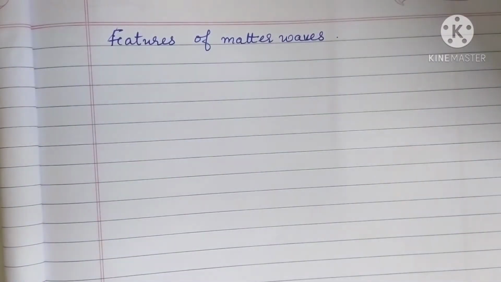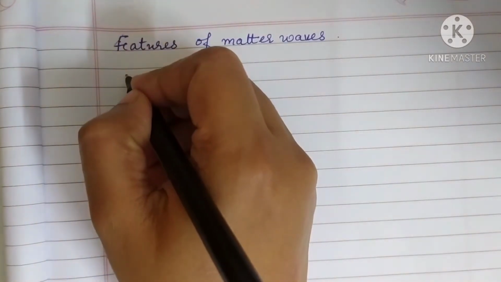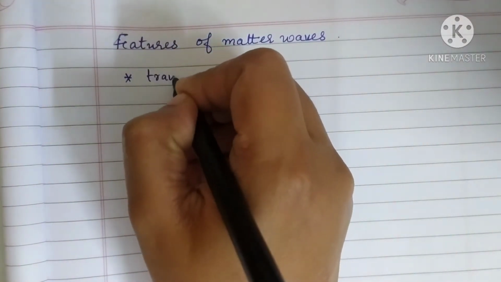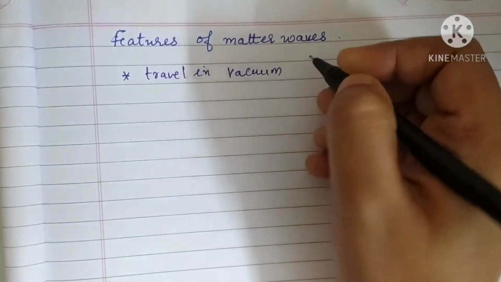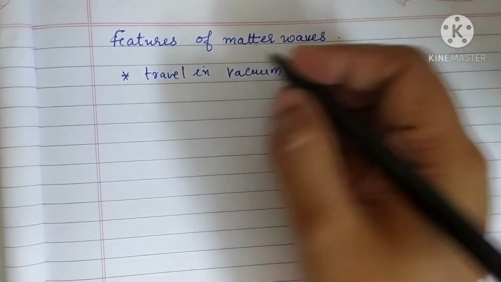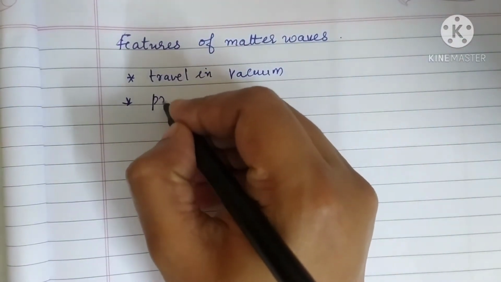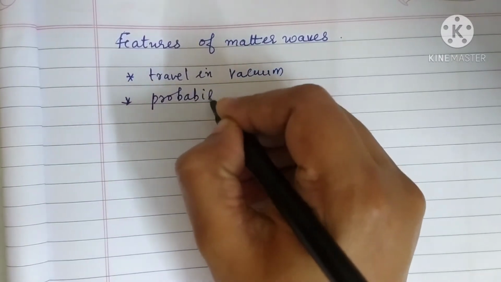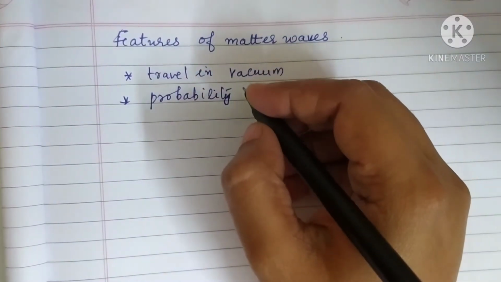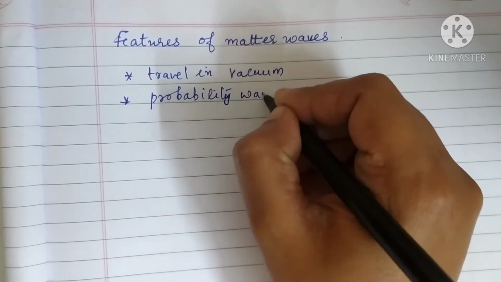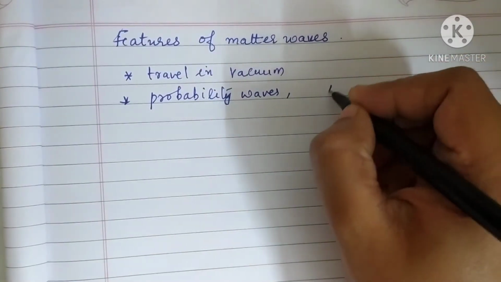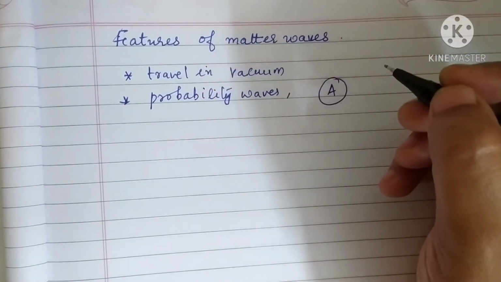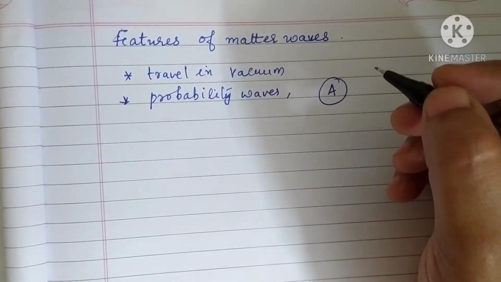Now what are the common features of matter waves? Matter waves can travel in vacuum and hence they are not mechanical waves. That is one of the features. Then you can call these matter waves probability waves. You have studied the term probability in maths, right? Probability waves, the amplitude of which gives the probability of the existence of the particle at that point.